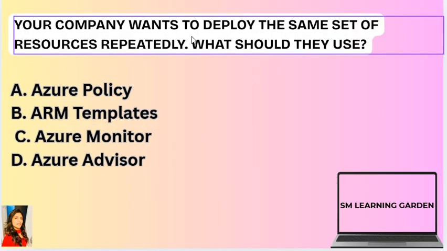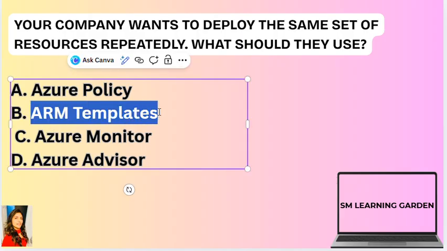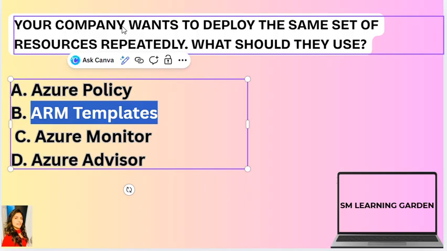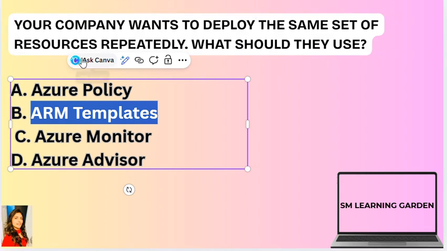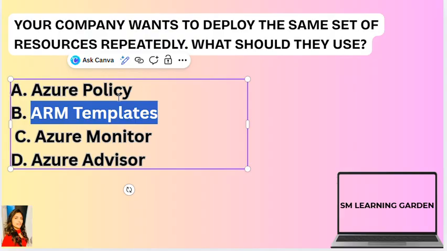Next question is, your company wants to deploy the same set of resources repeatedly. What should they use? Azure Policy, ARM templates, Azure Monitor, or Azure Advisor. So here the correct option is ARM templates. Read the question again: your company wants to deploy the same set of resources repeatedly. That relates to templates. ARM templates deploy the resources consistently using JSON.